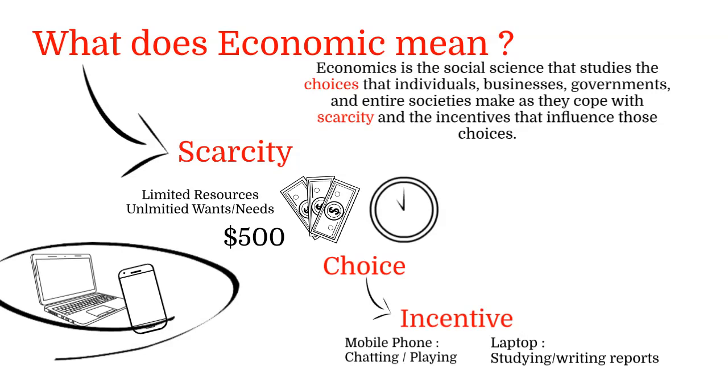Individual, business, government, and entire society. They make choices because of scarcity, as they can't get everything. And how do they make their choices? By their incentives. Let's return to Salim's example in economic. We will study Salim's choice. We will analyze it. We will predict it. We will study what will Salim choose and why.